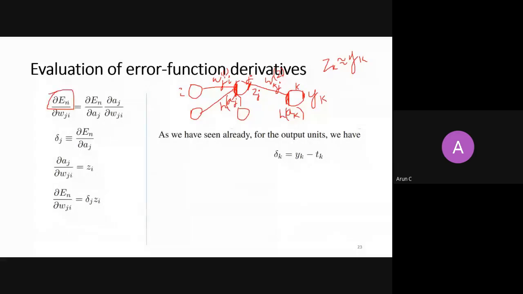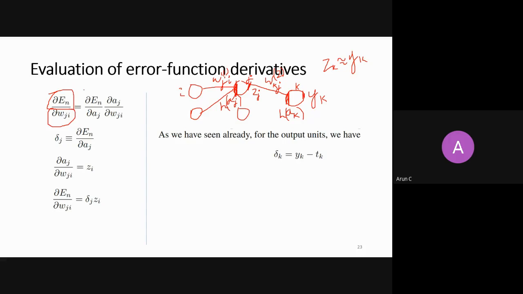So ignore this n always, right? n means I am calculating the derivative of an error function, and that error function is because of the nth sample. You can take your data set as having only one sample, and because of that one sample, you are getting an error. So you are calculating a derivative of an error with respect to parameters. You can ignore n for right now because n means nth sample. So how to calculate a derivative of error with respect to any Wji?